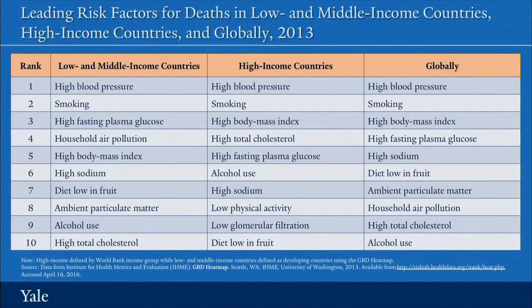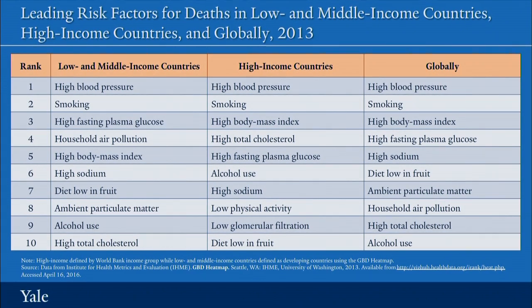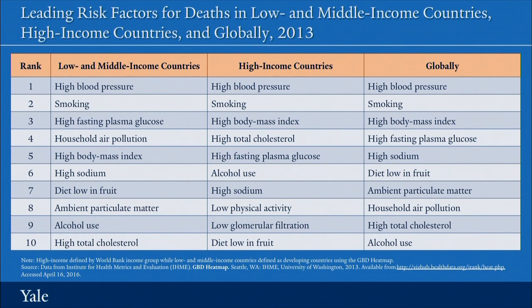So let's look now at the leading risk factors for deaths in low and middle income countries, high income countries and globally for 2013, taken again from the IHME data. This is divided by country income group and globally. And let's look at the global, and here what we see is very much what we would predict. Knowing the importance of non-communicable diseases to both deaths and DALYs, we would expect to see the risk factors that help lead to those diseases.